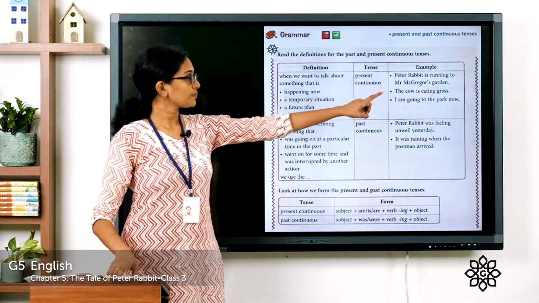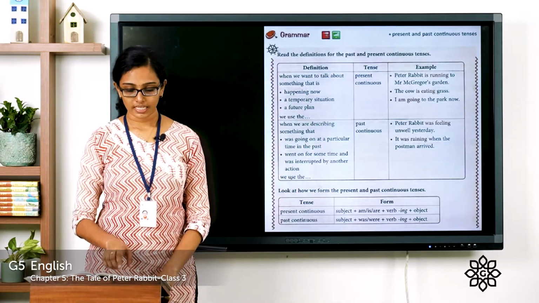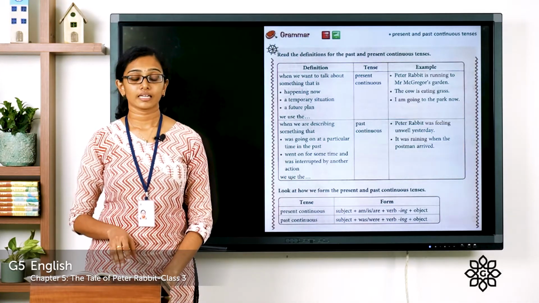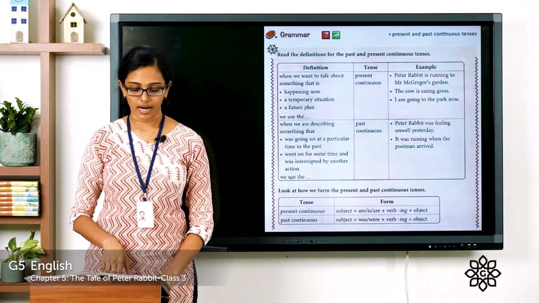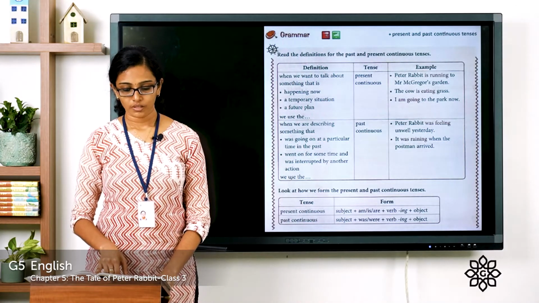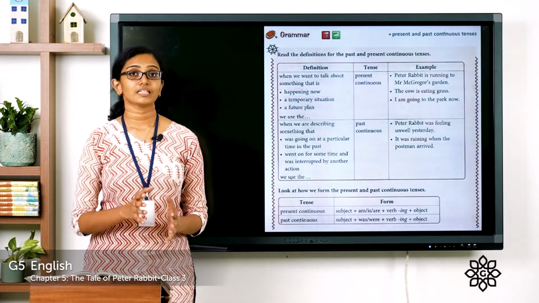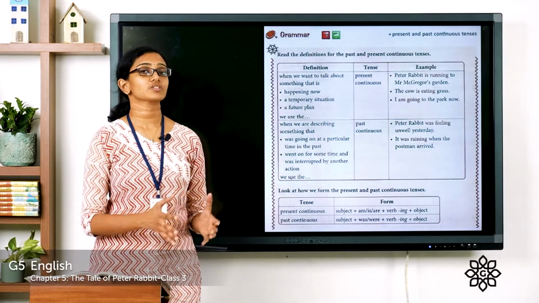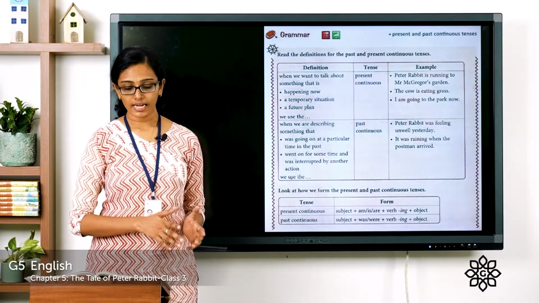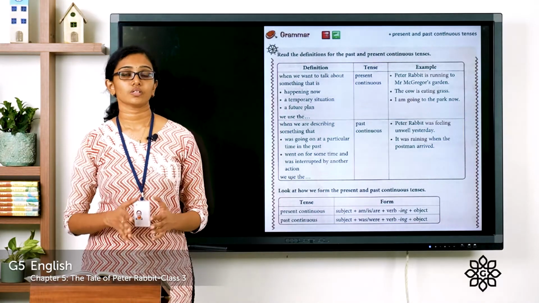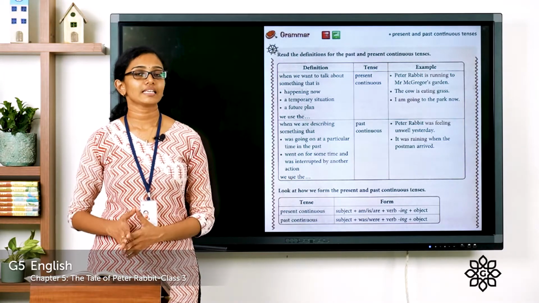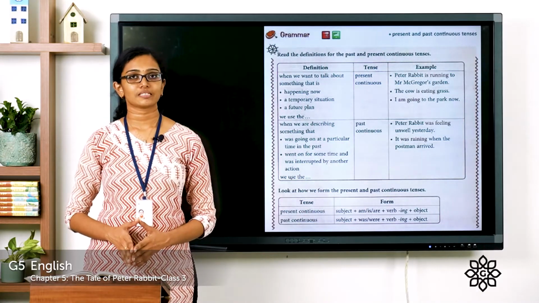There you can see, Peter Rabbit is running to Mr. McGregor's garden. The cow is eating grass. I am going to the park now. The first two sentences depict a situation where an action is happening right now. And in the third sentence, I am going to the park now, it's going to happen very soon. So these are examples of present continuous tense.